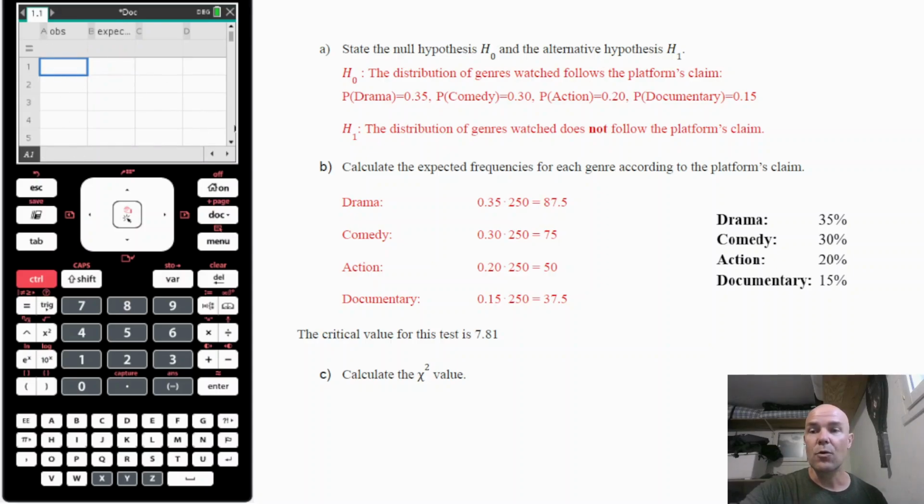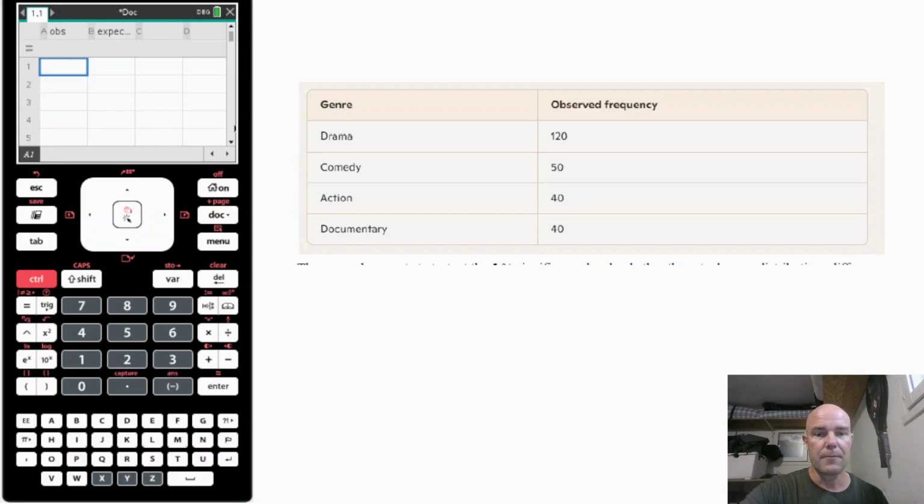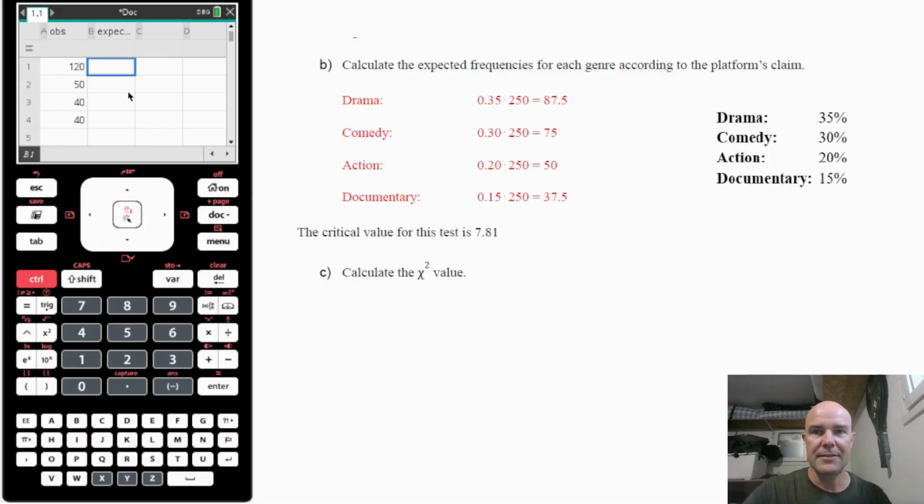Observed frequency values always have to be given in a question. And here they are. So we start typing those numbers. 120 is the first one, 50, then 40, and then 40. And then we type in those calculated expected frequency values. And first value is 87.5, then we have 75, 50, and 37.5. And now we have both lists ready.